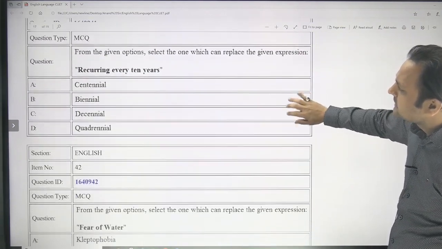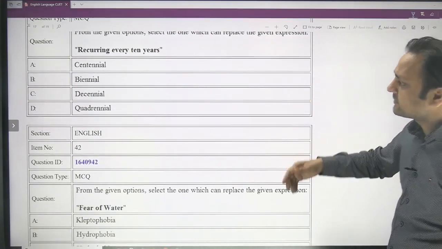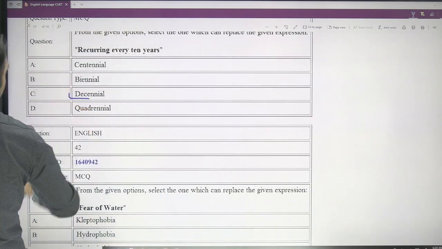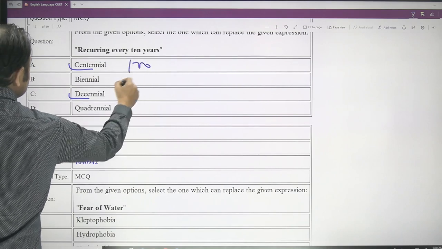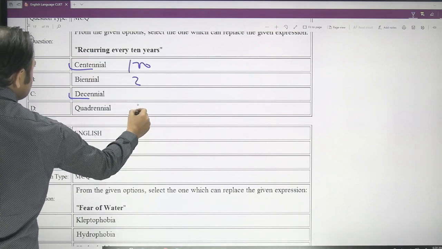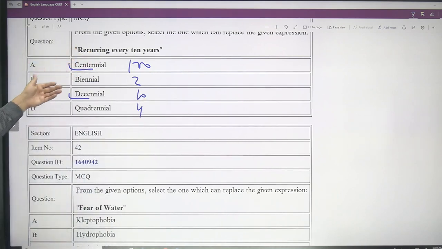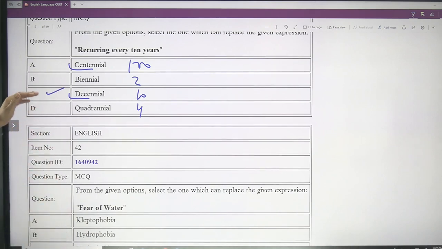And here, recurring every 10 years, so 10 has got a root, and for that root you have this decade. So century is for 100 years, bi is for 2, and quadra is for 4, deca is for 10. So recurring every 10 years, obviously the answer is C. So those who have attended the root classes will know the answer immediately, otherwise you will wonder what could be the answer.